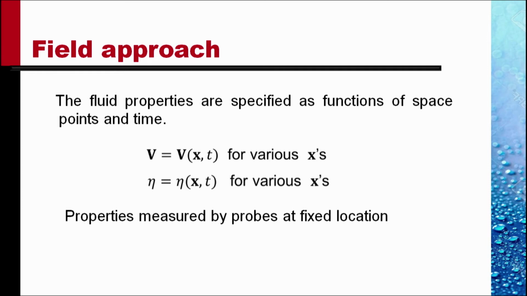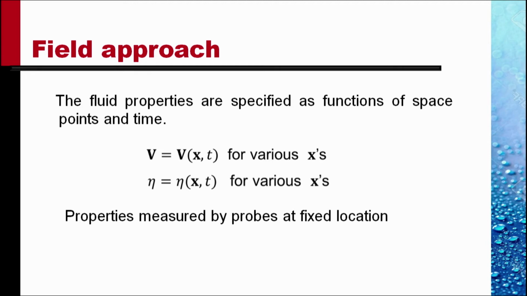So at a time t plus delta t, this function would be specifying the velocity of the particle which is at the location x, and which most probably would be a different particle than the particle which was there at time t. Similarly, eta, where eta could be any other property, pressure, temperature, density, stresses.